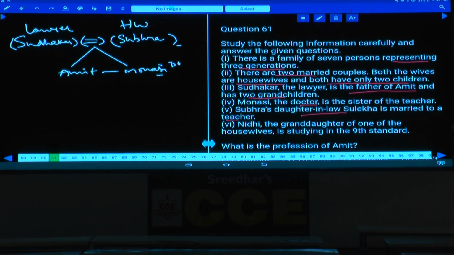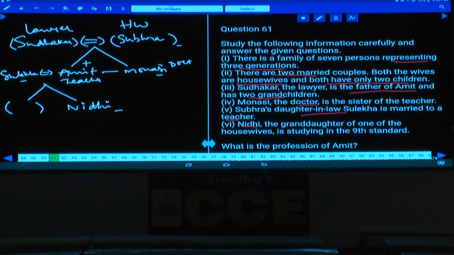Now this person is a doctor. And this Amit, Amit is the teacher. Because this Monasi is the sister of the teacher. As Amit is the teacher, Amit is a male, isn't it? Amit is a male because of Subra's daughter-in-law Sulekha. Now this Sulekha got married to whom? Sulekha got married to Amit. And Sulekha is a female. This person is again a housewife. And Nidhi, the granddaughter of one of the housewives. Granddaughter of one of the housewives means Nidhi will be here. And one more person, granddaughter, and one more person is here.